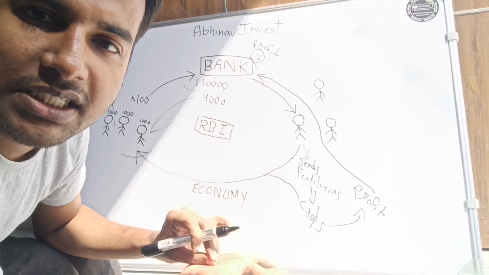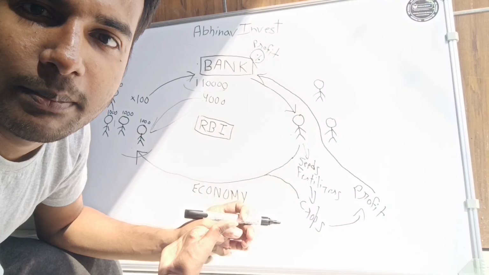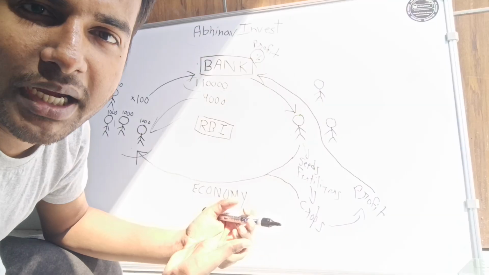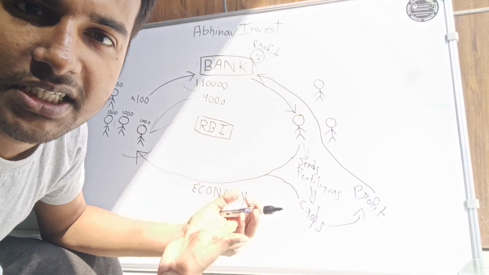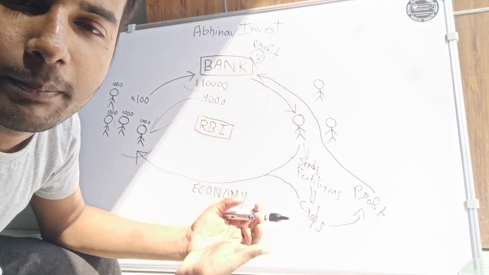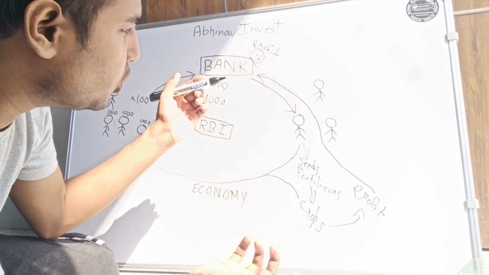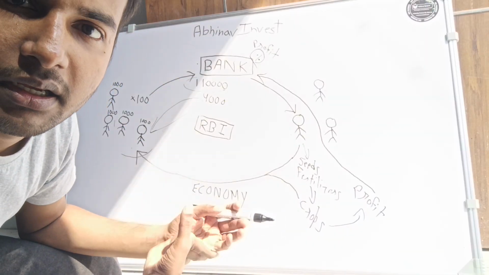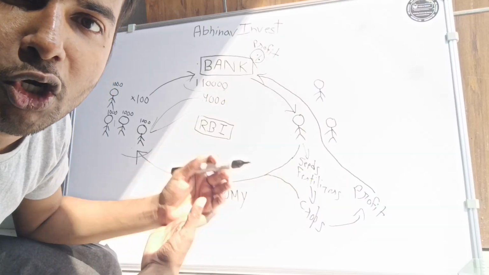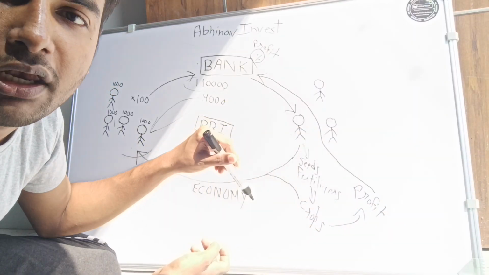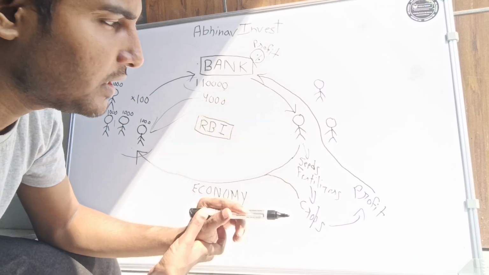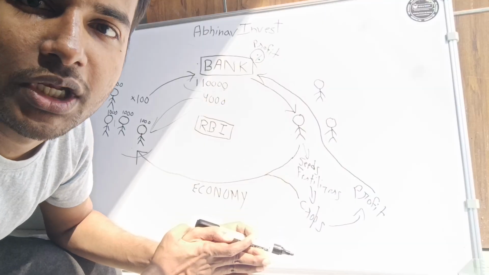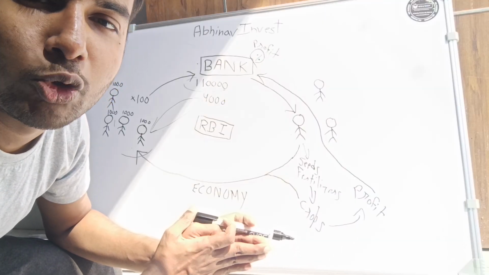But the person who has taken the loan and spent the money will make some kind of profit if it is a company, and with that profit the company will repay its loan. So the loan is also gone, the money is also created. That is how money is created, by giving loans, because by giving the loan that money will revolve and come back to the bank again, and the bank will have more money. That is how the majority of money which is available in today's time is created out of debt.